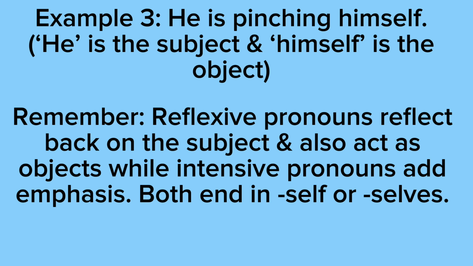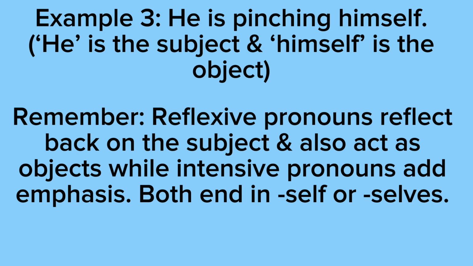So it's like if the sentence says, I kicked him, obviously I'm the one doing the kicking, so that makes me the subject, and he's the one being kicked, so that makes him the object.